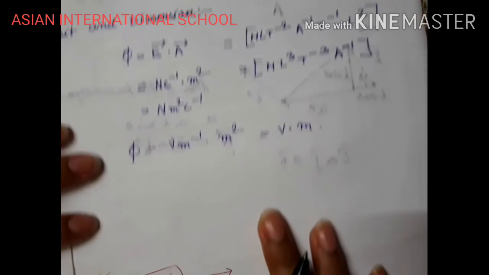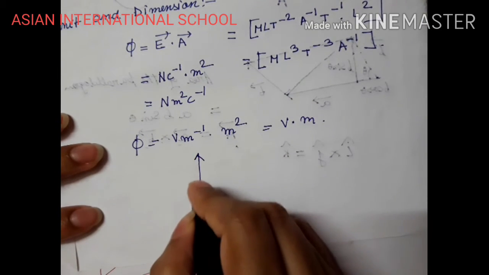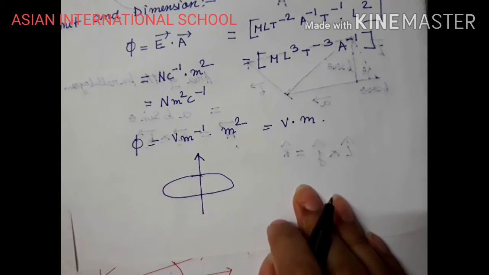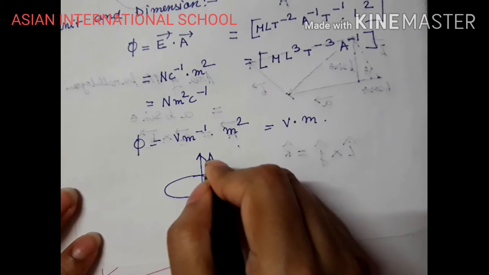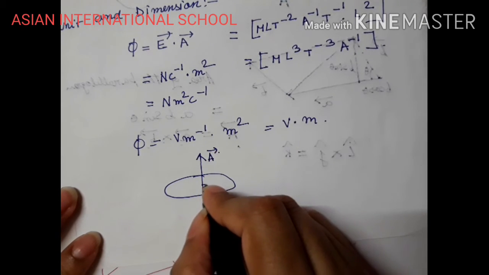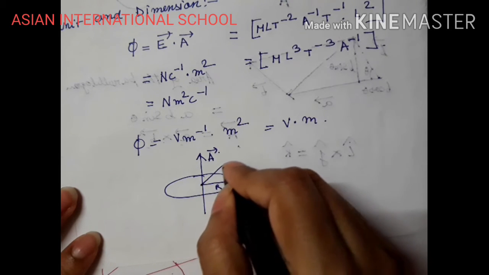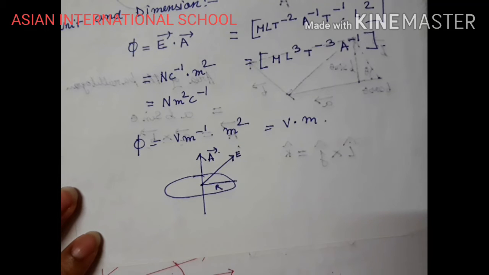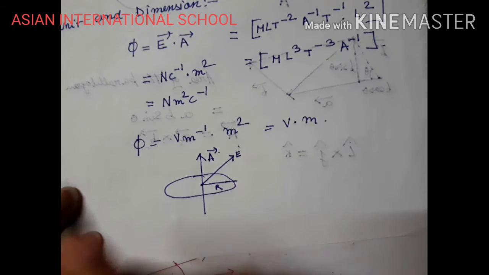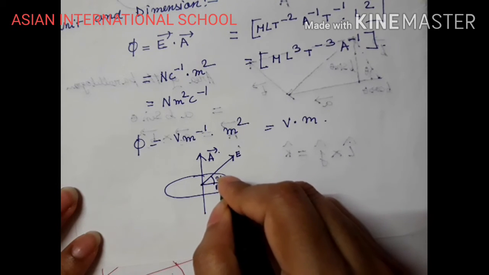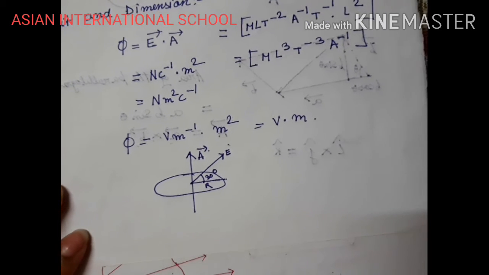So let me ask you a simple thing before I move to the next topic. If I have a disk, and perpendicular to the disk is the area vector. This is radius r of the disk, and this is the direction of the electric field. The electric field line passing through the disk makes an angle of 30 degree with the radius, then what will be the electric flux?